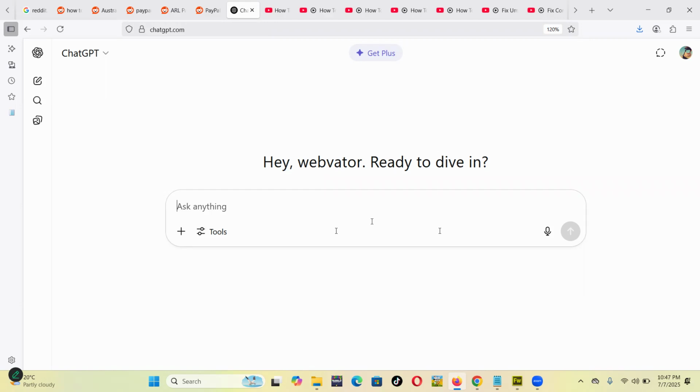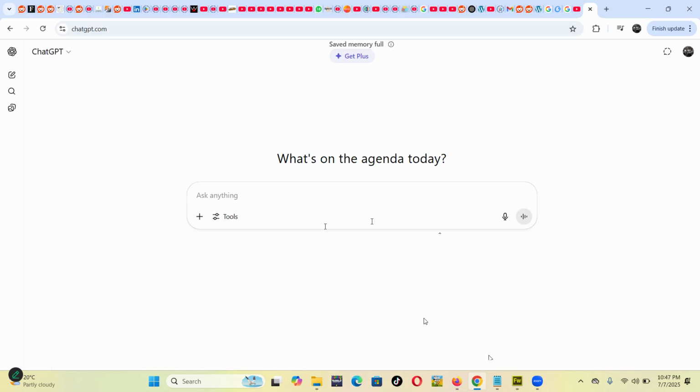For me, I usually use two browsers, ChatGPT on Mozilla and also ChatGPT on Chrome. I use them for two projects, and I don't want to mix them. So if I'm using Mozilla, I usually don't have a problem with that. But on Chrome, I'm having a problem.